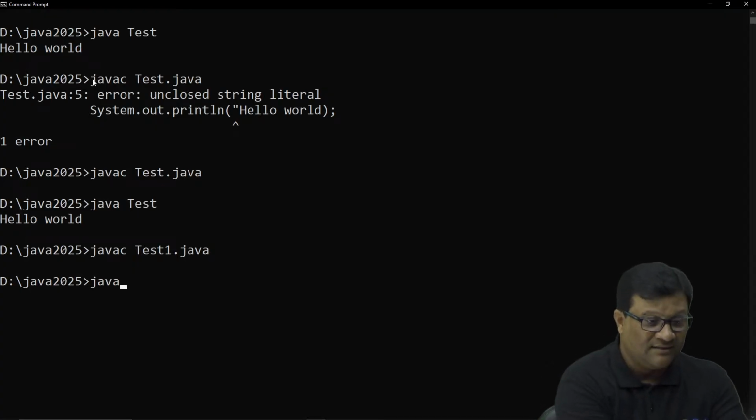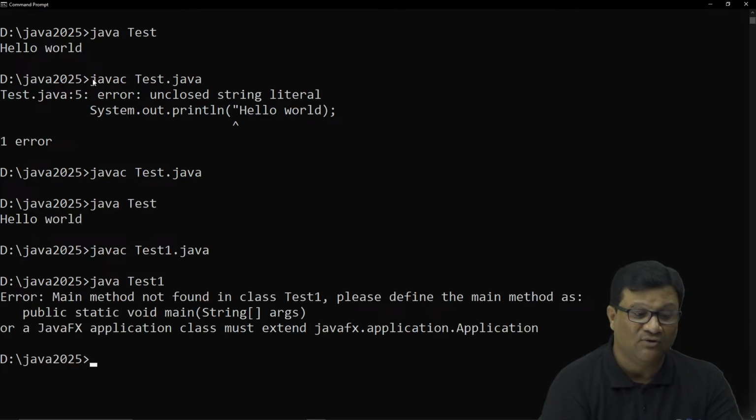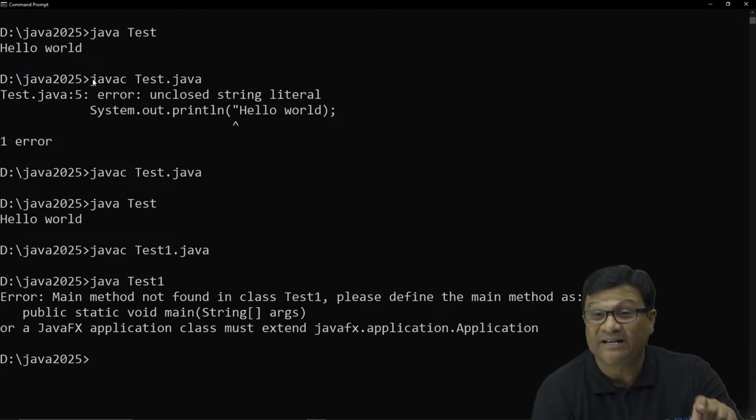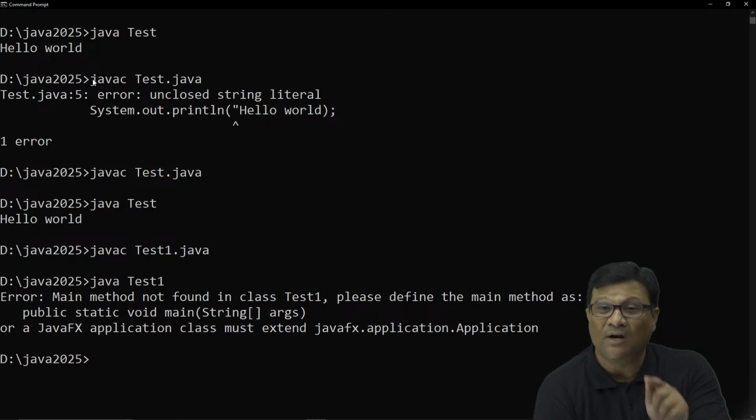Definitely now there is an error. Java test1. See this one. Now it is an error: main method not found in class test1. This statement shows that main is called by the JVM, not by the compiler.